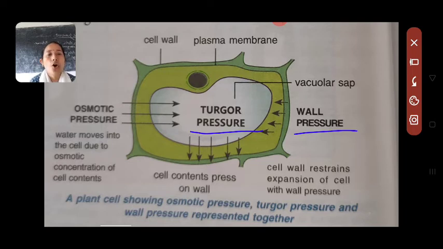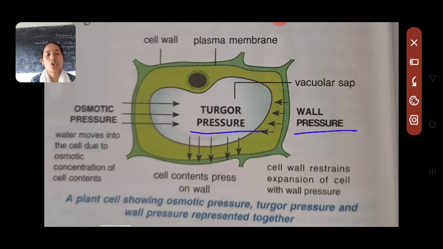But if the wall pressure and turgor pressure are not balanced, if turgor pressure is more than the wall pressure, then that will lead to the rupture of the wall, the rupture of the cell. So basically that's the reason behind the rupture of sometimes fruits or seeds.